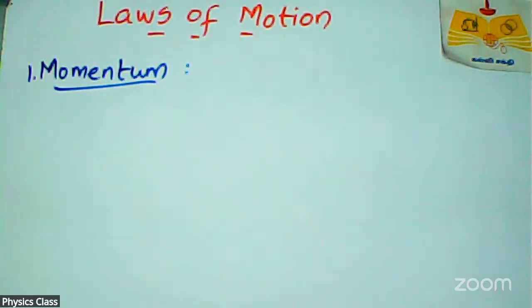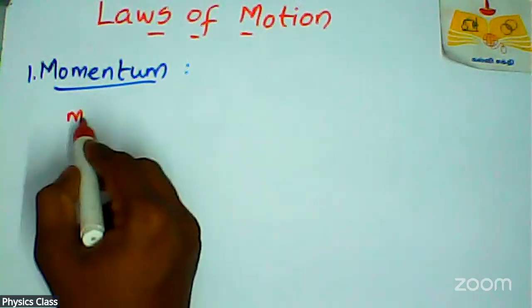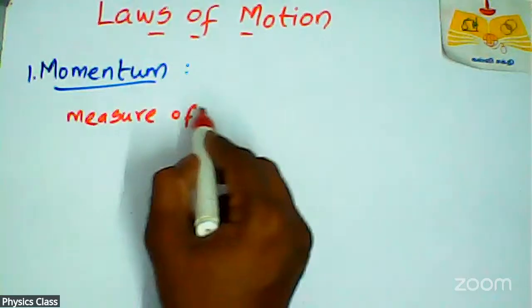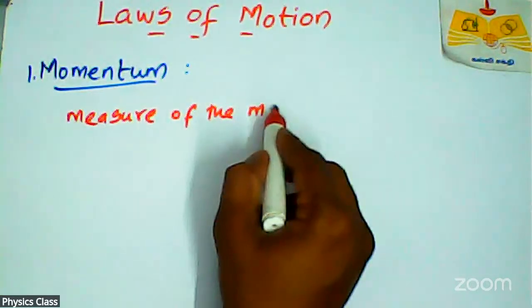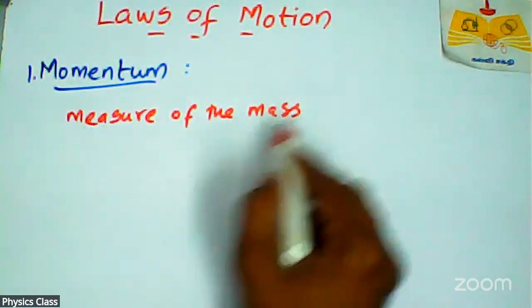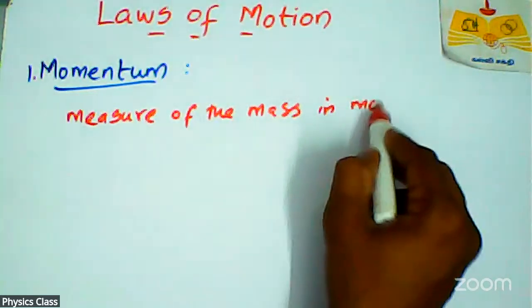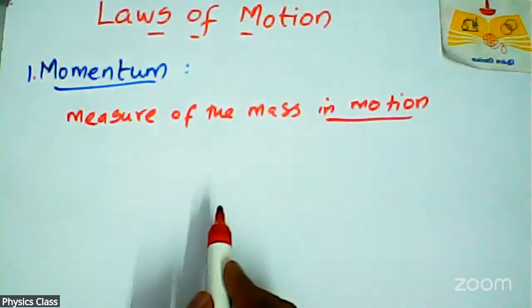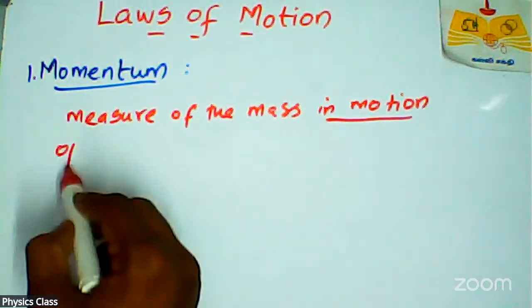Momentum is a measure of the mass in motion of an object.